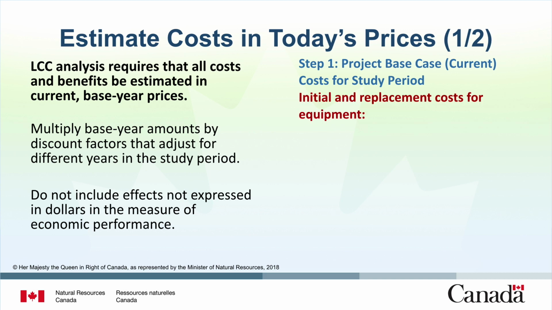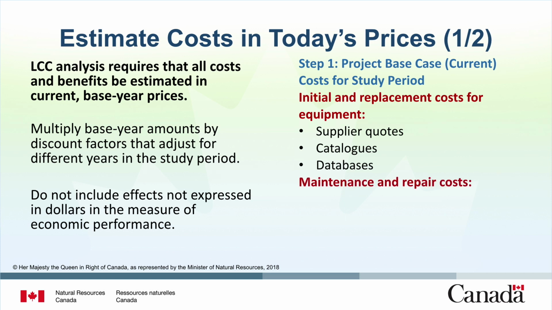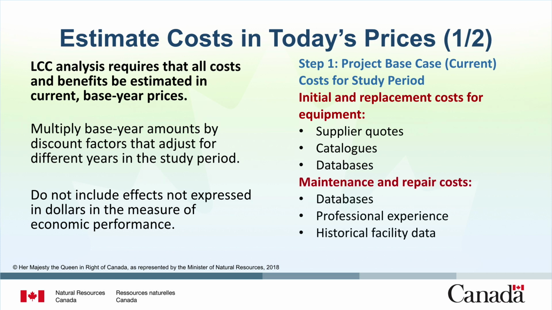Cost estimates for the initial purchase and replacement of equipment are available through a number of different sources. Talk to your supplier, or for federal facilities contact a pre-approved supplier, to request a quote for equipment costs. Equipment costs can also be found in databases such as RS Means. These include the average cost data for different equipment types and activities for building construction, maintenance, and repair. Use your professional experience or the experience of a coworker to estimate costs for replacing equipment based on previous work completed on the project. Examine historical data for relevant costs that were incurred in the past at your particular facility.